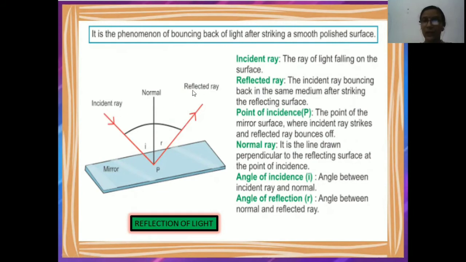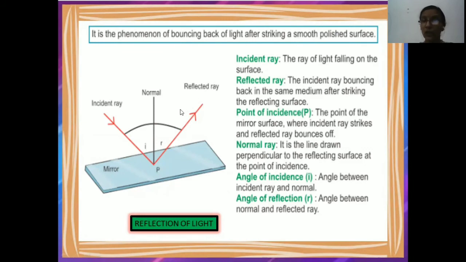Okay. Now reflected rays. The incident ray bouncing back in the same medium after striking the reflecting surface. इस surface से टकराने के बाद ये reflect होकर के same medium में reflect होती है, so it is known as reflecting ray.